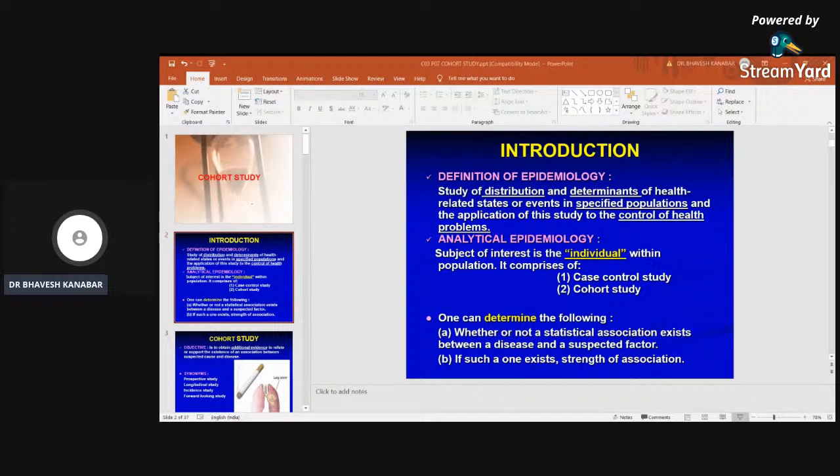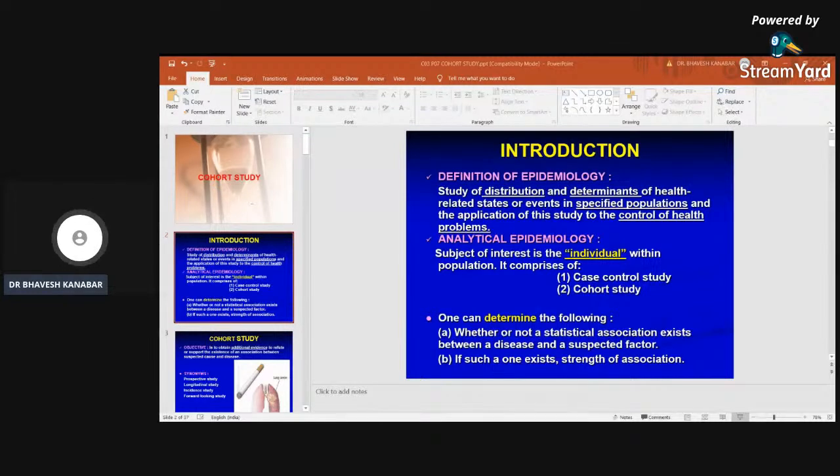Then determinant of the health related status means the factors that can cause any particular health related event. For example, what are the factors which cause hypertension? Age is one of the important determinants for hypertension, then gender, then taking a salty diet, taking a high fat diet. This can lead to hypertension as well as cardiovascular disease. So these are called determinants, the factors which determine the health.